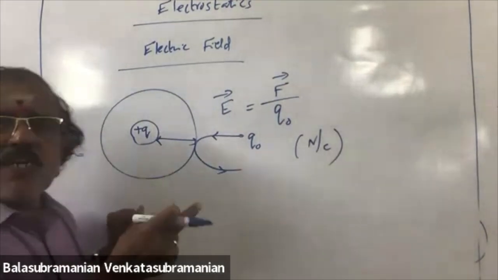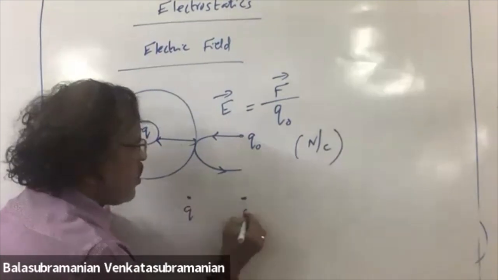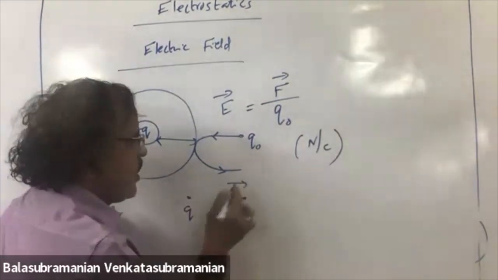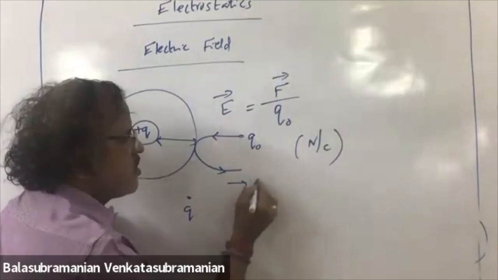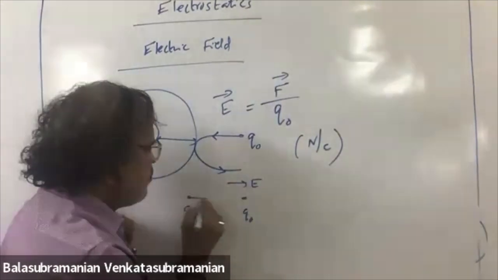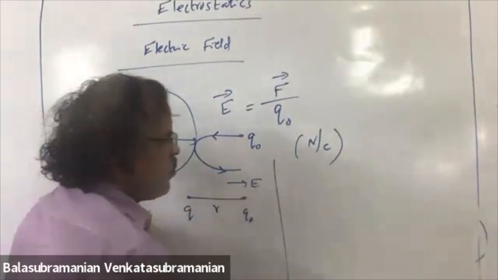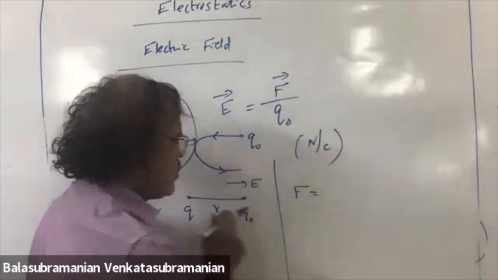Electric field due to a point charge. Sir, I have a charge Q and Q naught. Electric field, this is positive. Distance between the two charges, you take it as R. By Coulomb's law, you calculate what is the force.